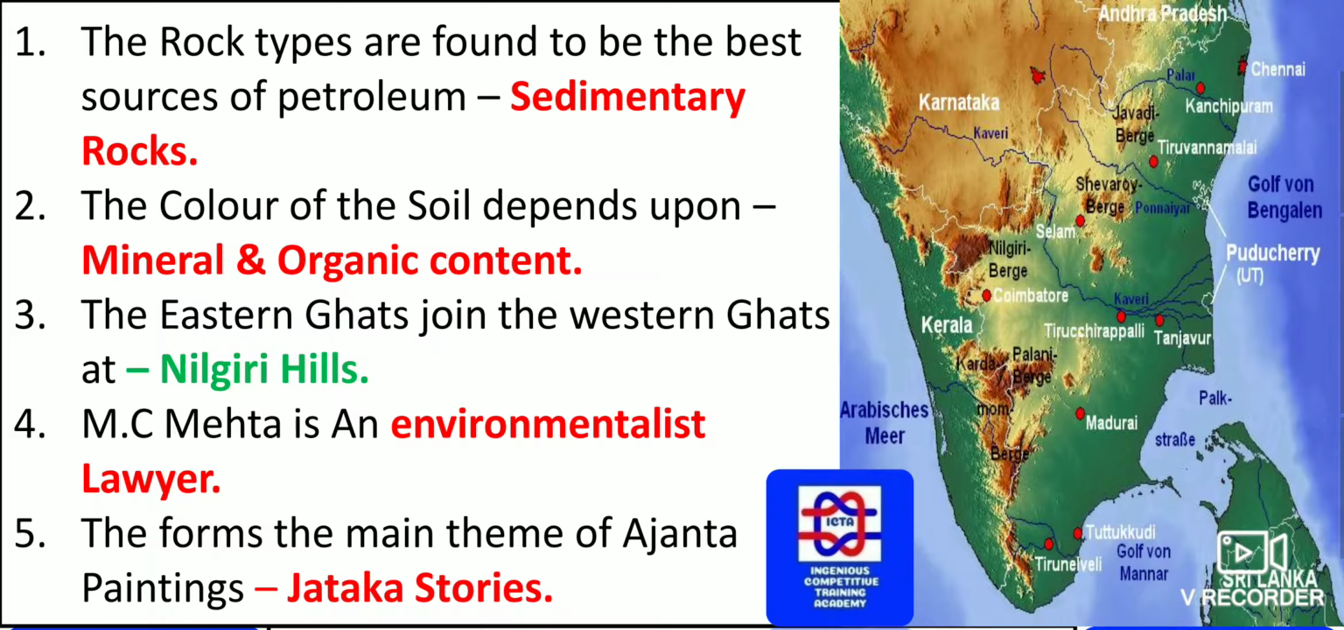The Eastern Ghats join the Western Ghats. As you can see, the Eastern and Western Ghats are joined by the Nilgiri Hills, also known as the Blue Mountains.